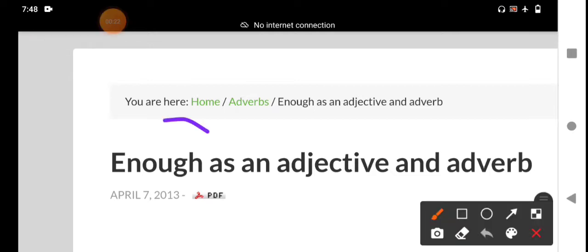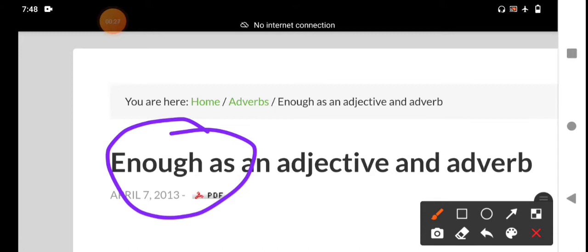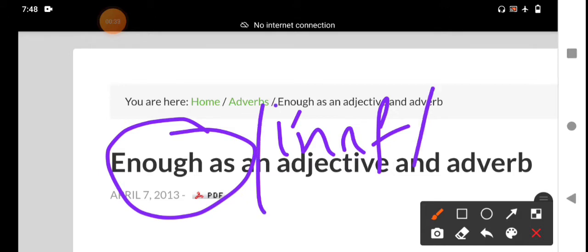This one is enough. The pronunciation of enough: it is a disyllabic word. It is a phonetic script. The second syllable should be stressed. Enough.